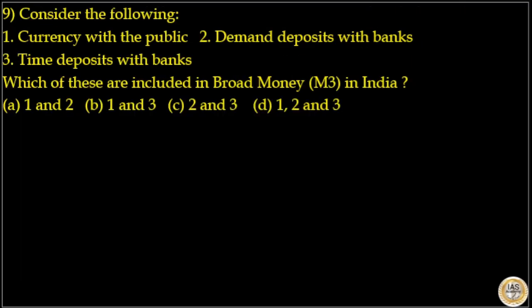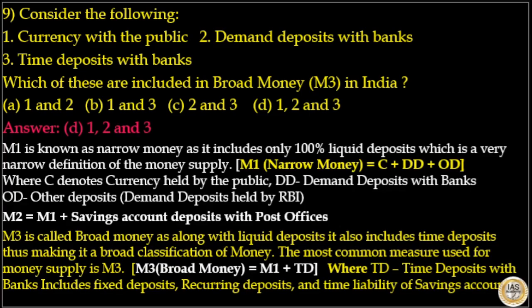Next is, consider the following. Currency with the public, demand deposit with banks, time deposit with banks. Which of these are included in broad money in India? The answer to this question is option D. That is, all the above are included in broad money in India.